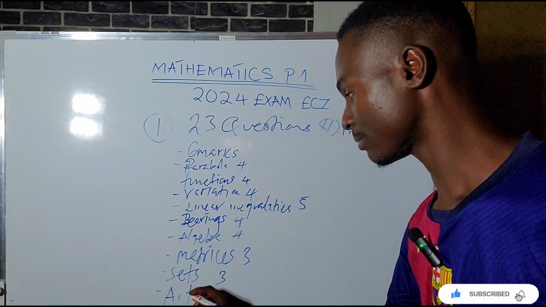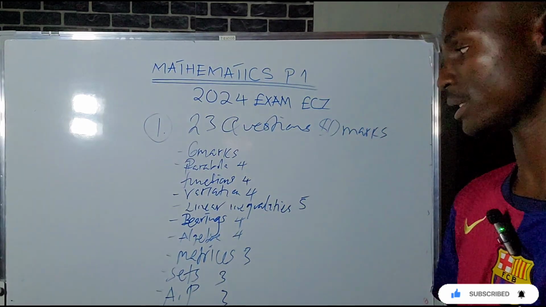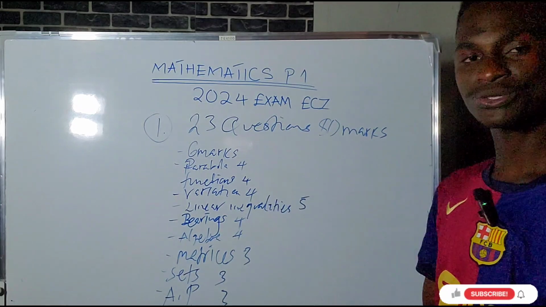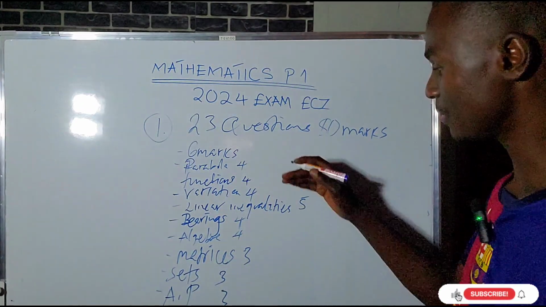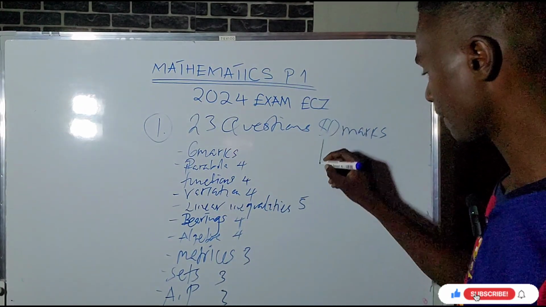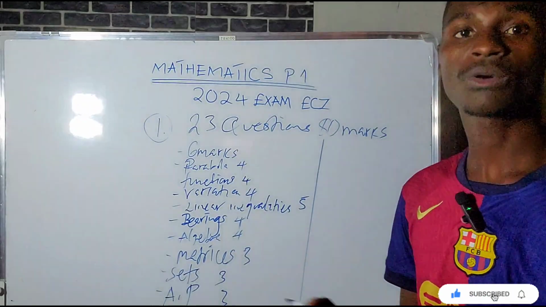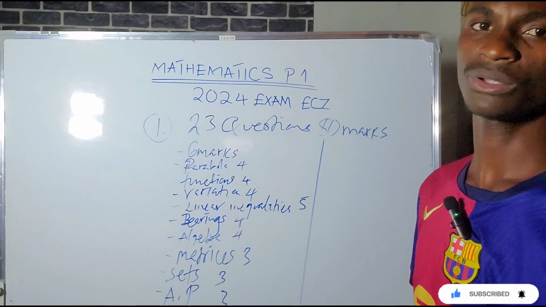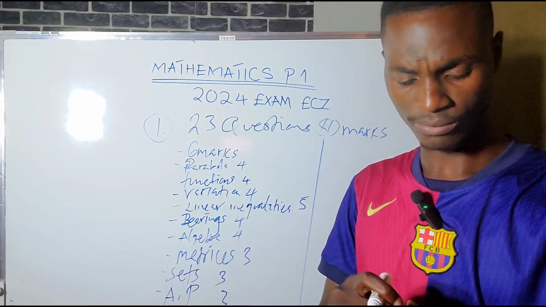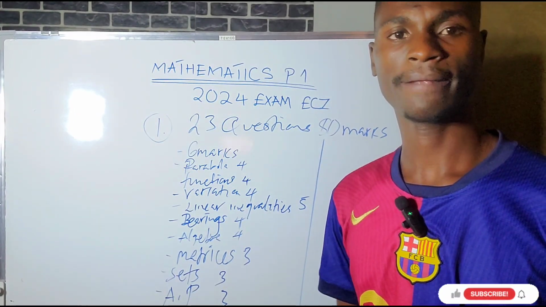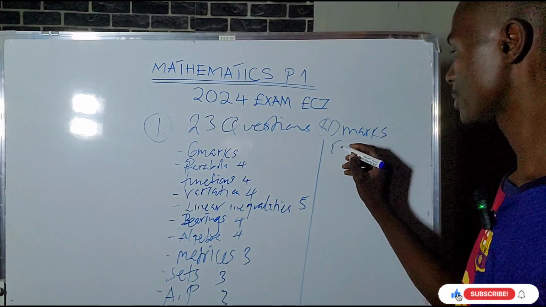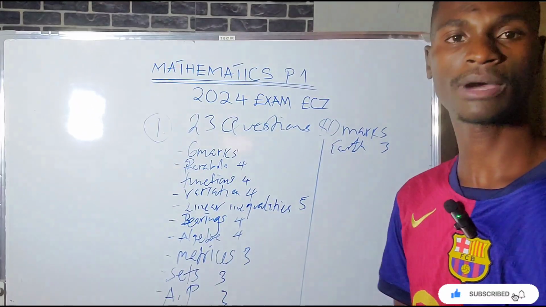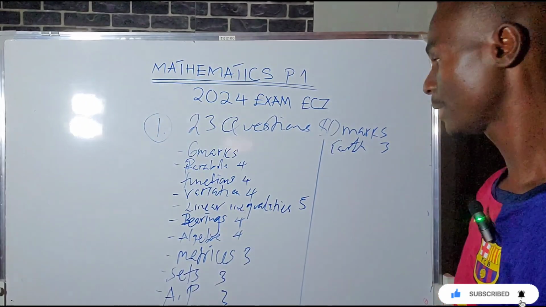Listen, another one that you need to solve is AP, arithmetic progression, which is also 3 marks. When you add these, you're doing well. You have enough marks, but you have not exhausted all the questions in the final exam. Probability is usually 1 mark, so don't waste time solving a 1 mark question for more than a minute. Earth geometry is 3 marks in paper 1.